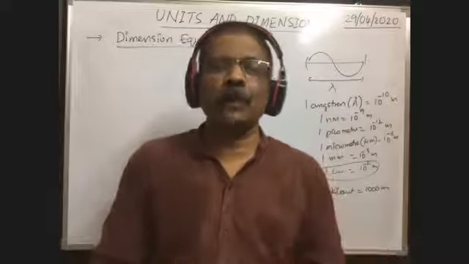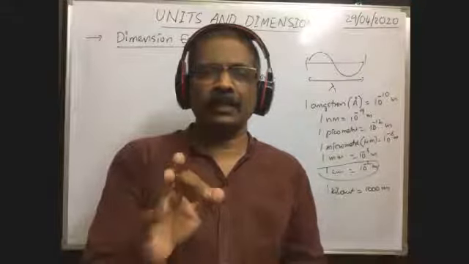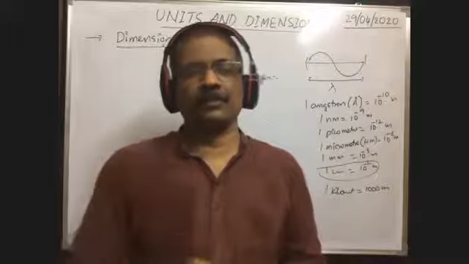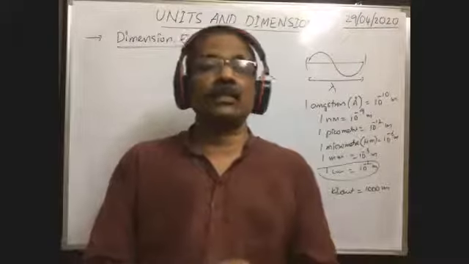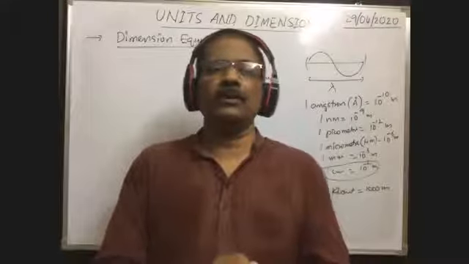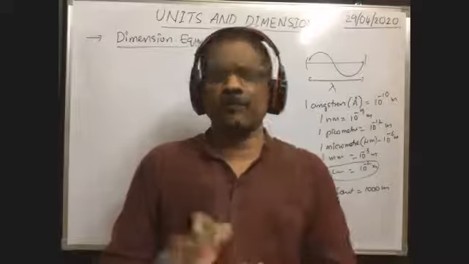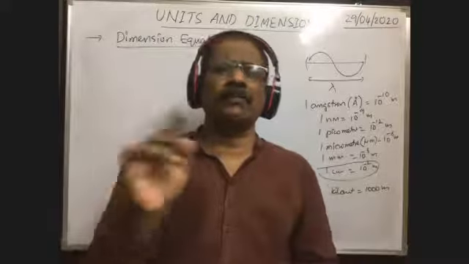1 year means how many seconds? 1 year means 365 days into 24 hours into 60 minutes into 60 seconds. Approximately, simplification gives 3 into 10 to the power of 7 seconds. So 1 year is approximately 3 into 10 to the power of 7 seconds. Of course, you will get 2.99 into 10 to the power of 7 seconds.